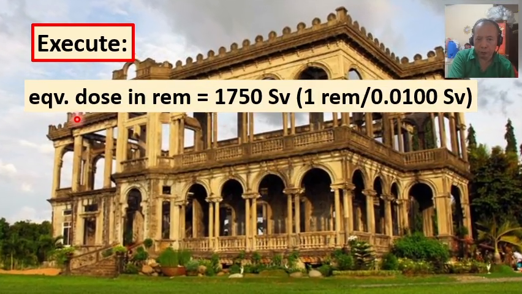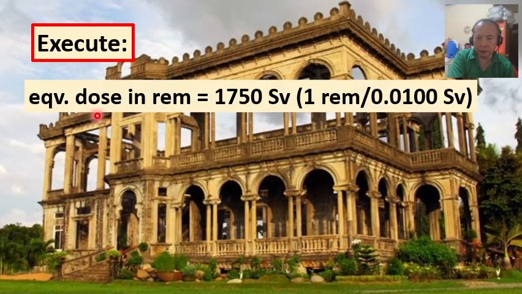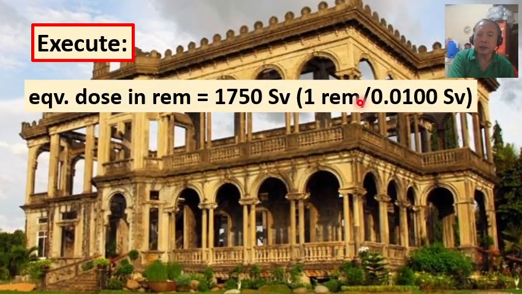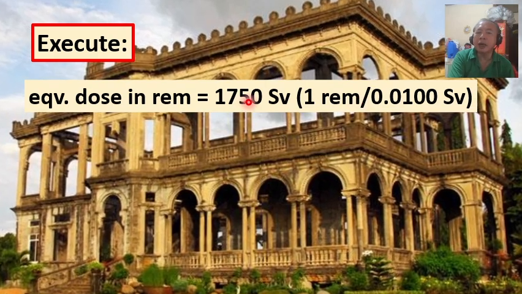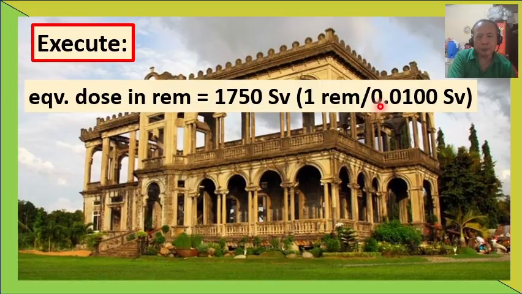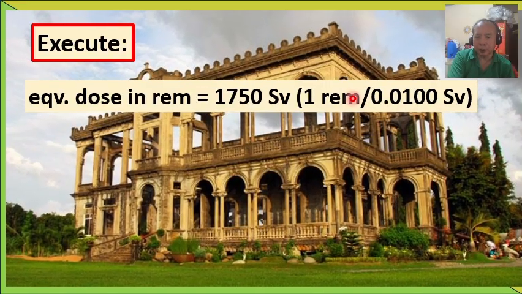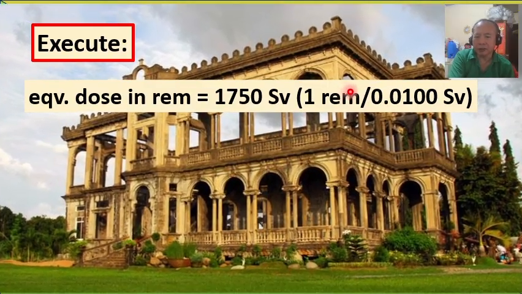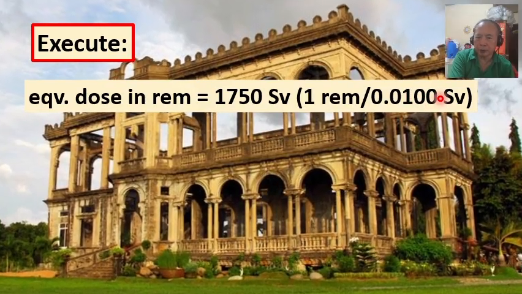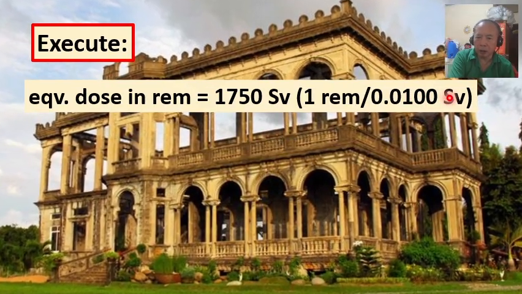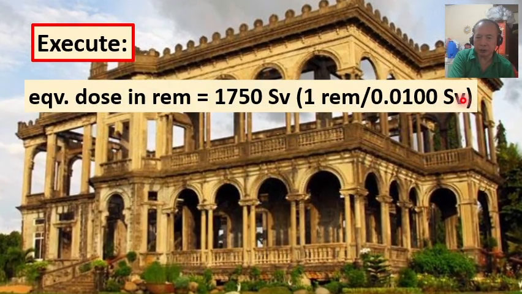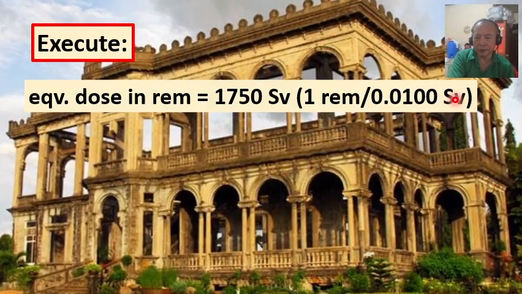So, to convert sievert to REM, all we need to do is multiply 1,750 sievert by the conversion factor. That is, in 1 rem, we have 0.0100 sieverts, right?